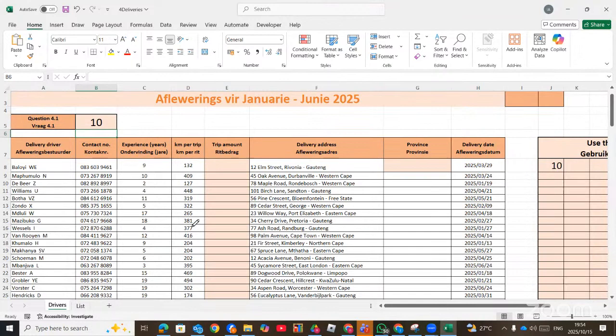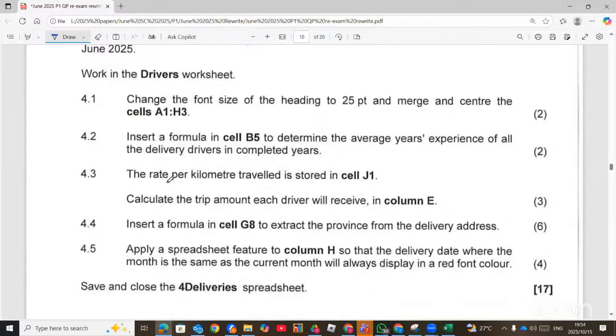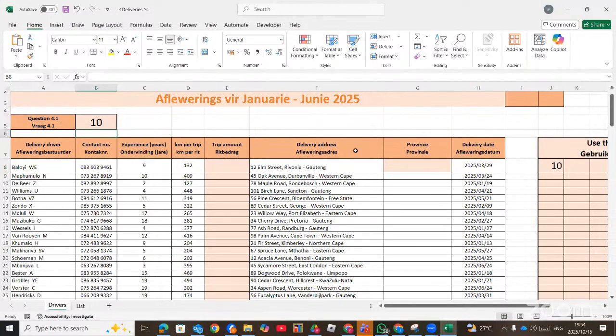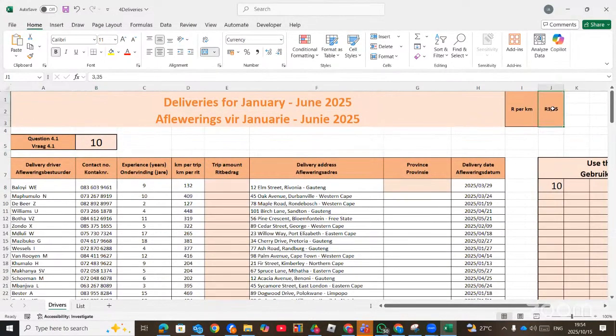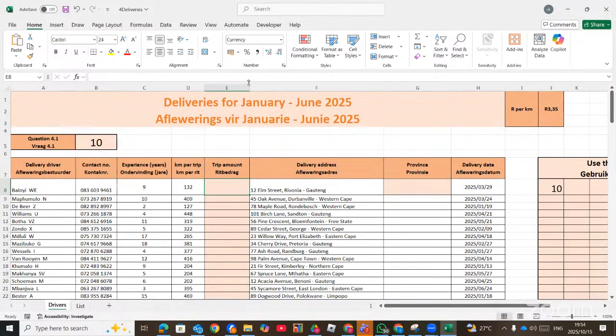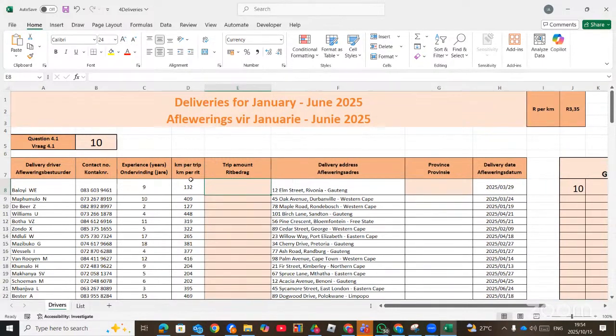We move straight to 4.3. The rate per kilometer travel is stored in J1. Calculate the trip amount for each. So there's a rate given to us in J1. Here it is. Now we want to calculate the trip amount. Remember the trip amount, we have column D, which contains kilometers per trip. So here is 132 kilometers, and every kilometer is 3 rand 35 cents. So meaning we have to multiply this one by this value.